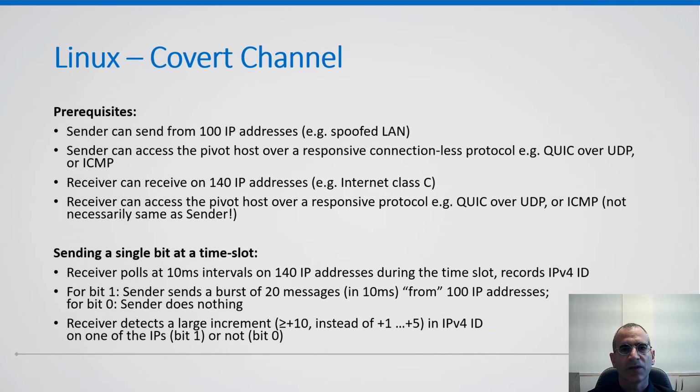At the end of the time slot, the receiver checks if any two consecutive samples of IPv4 ID on any of its IP addresses had an increment above 10. This is interpreted as the bit 1. If all increments are below 5, or a bit more allowing for some noise, then the bit is deemed to be 0.